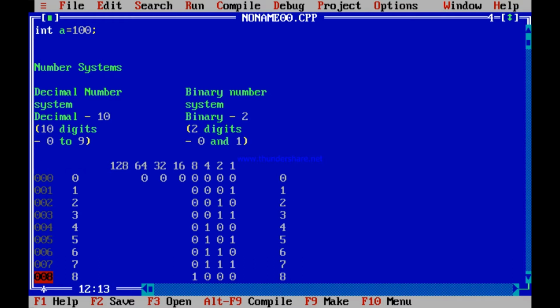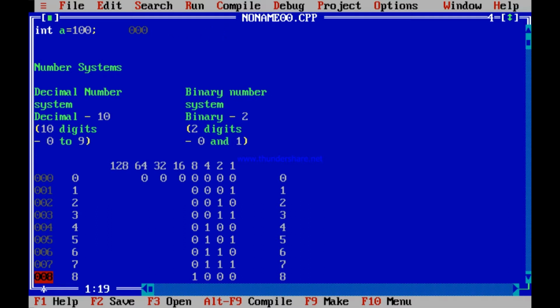But if it is an integer, it is represented using 16 bits. Like over here, 0 has been represented using how many bits? 1, 2, 3, 4, 5, 6, 7. But if you write int a equal to 0, it is represented using 16 bits like this: 0, 0, 0, 0, 0, 0, 0, 0, 0, 0, 0, 0, 0, 0, 0, 0. It is always represented using 16 bits if it is an integer. Please keep this thing in mind.